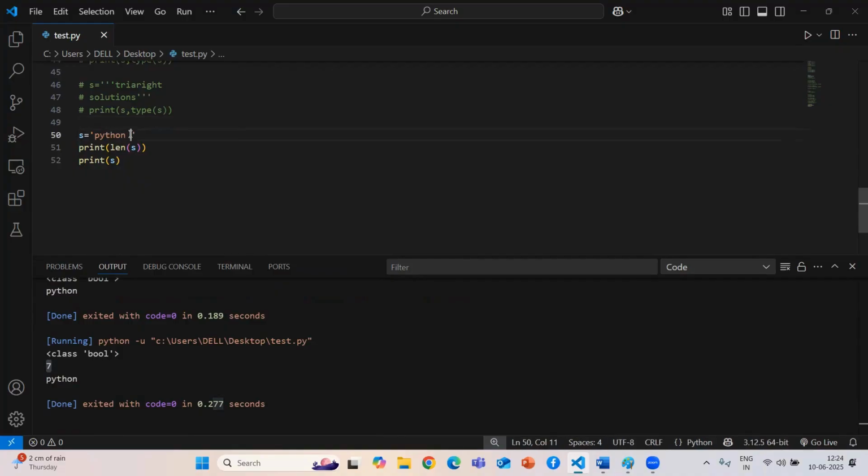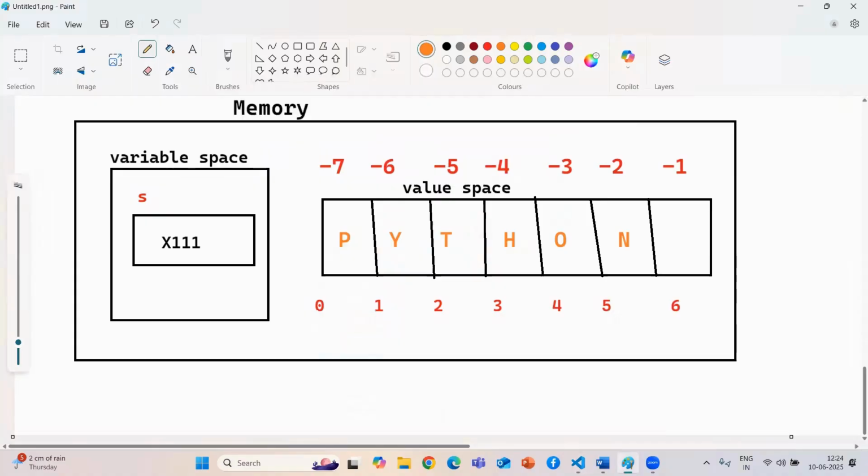So, your space will be treated as a character. That's why I am taking this example. Whenever you are creating that in your memory, one location will be created for your variable name and another one for your value. Each and everything will be treated as a value, so inside this only it will be created. For your better understanding, I will give you another example.